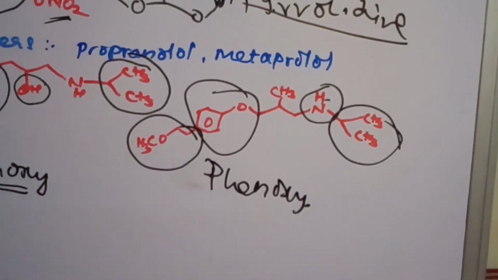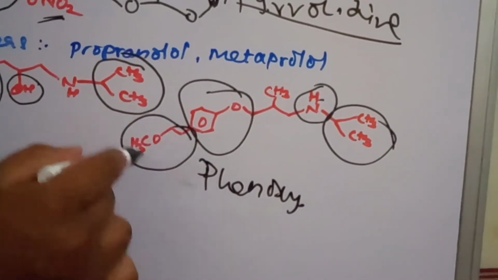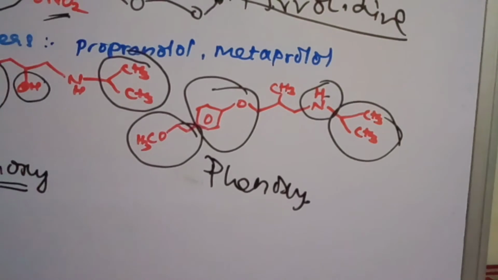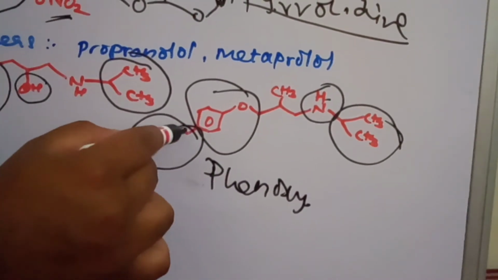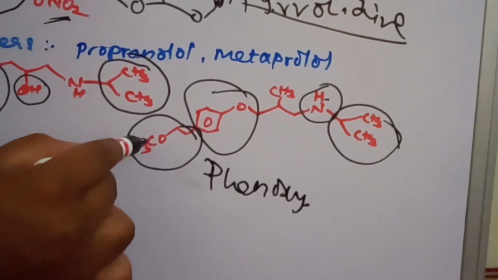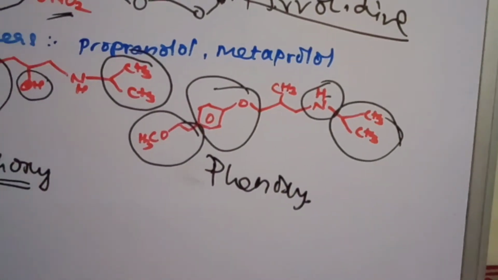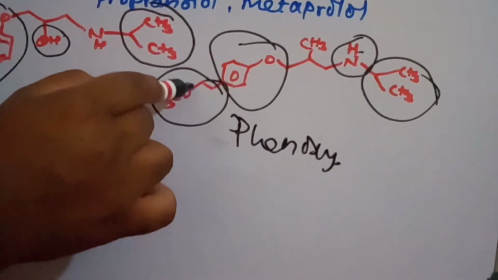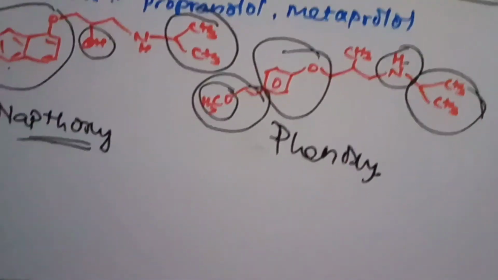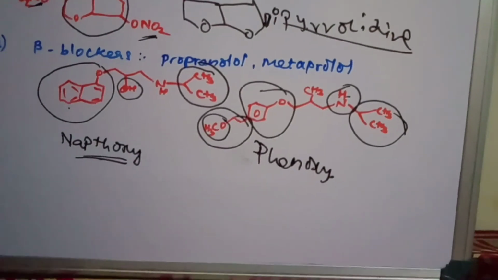Okay, so this is called CH2, and there is an OCH3. So on the alcohol group there is a methoxy group present here. So this is the structure of metoprolol.